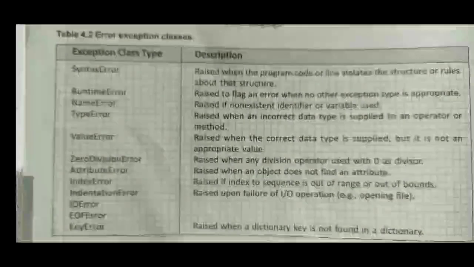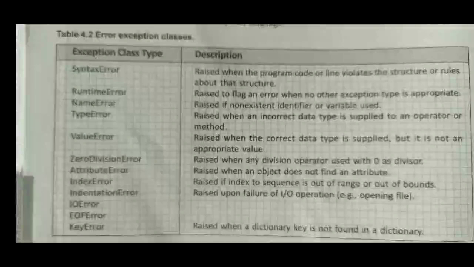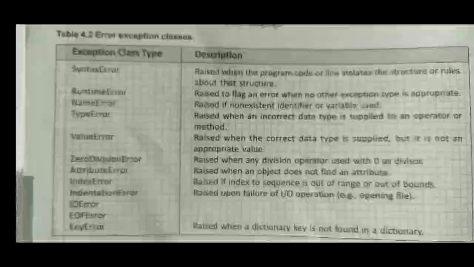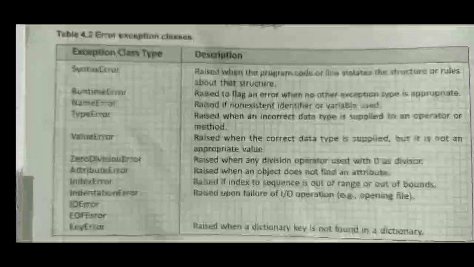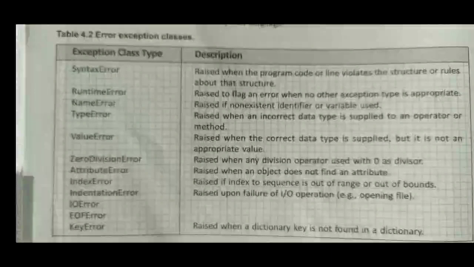Next one is a value error. This error is raised when the correct data type is supplied but it is not an appropriate value. It means suppose you have provided a variable of integer, and while providing this you have entered a name as input. Suppose you have written please enter a number, and when the message is shown you have written a name in single quotes. This type of error is called a value error.